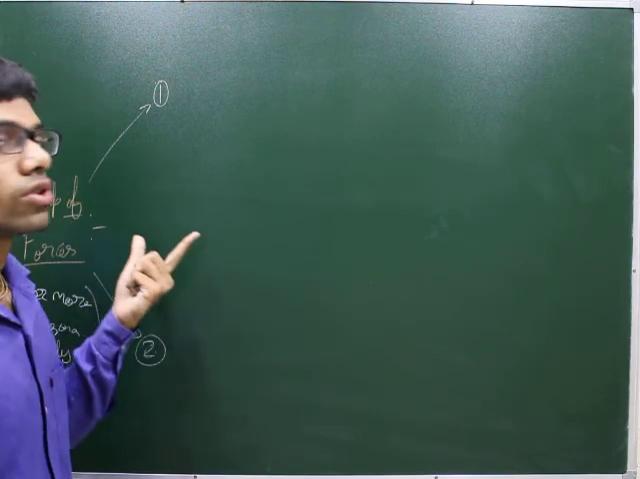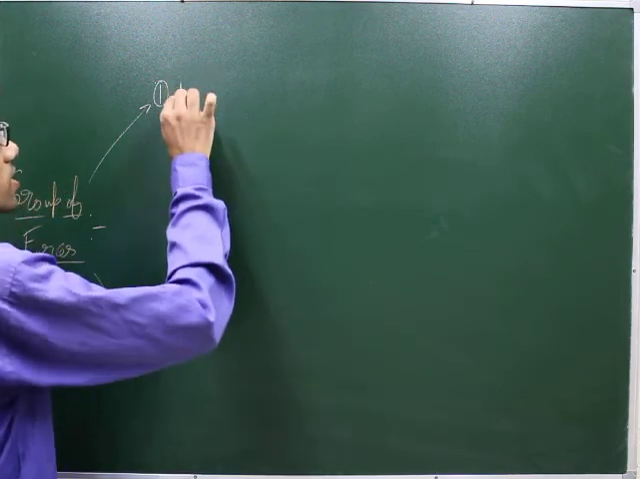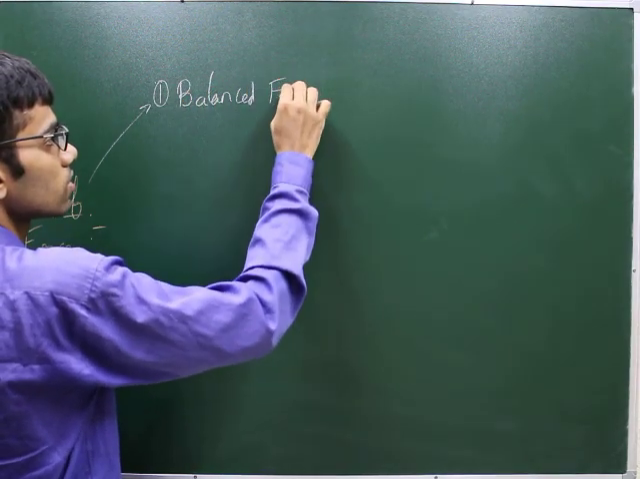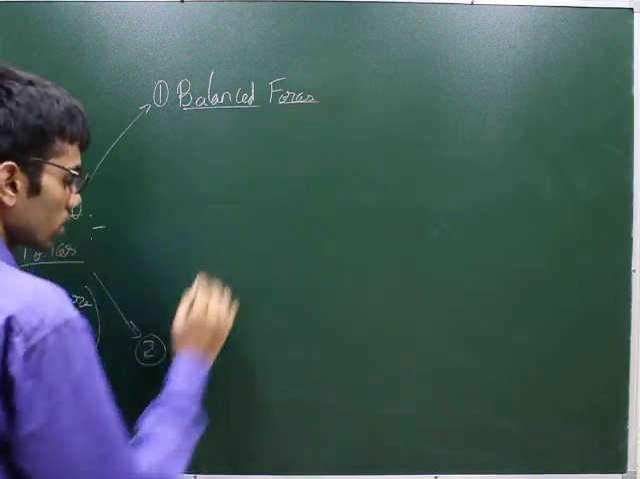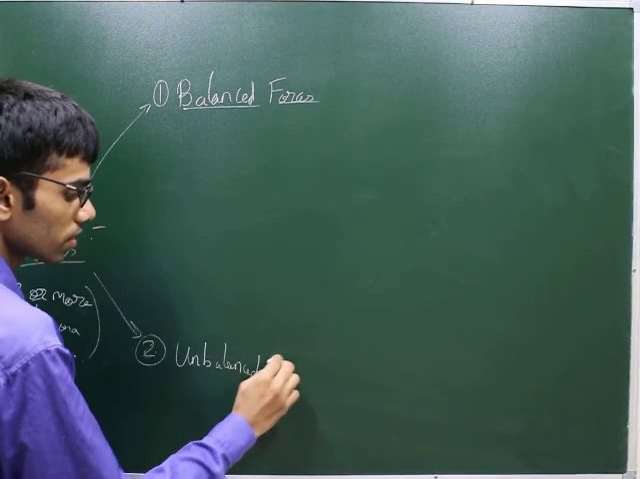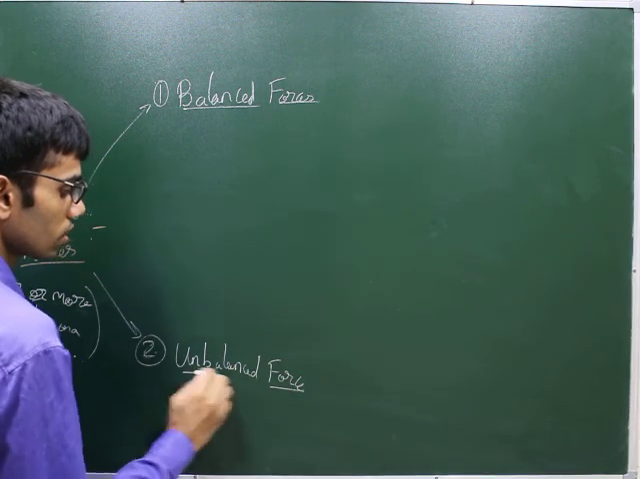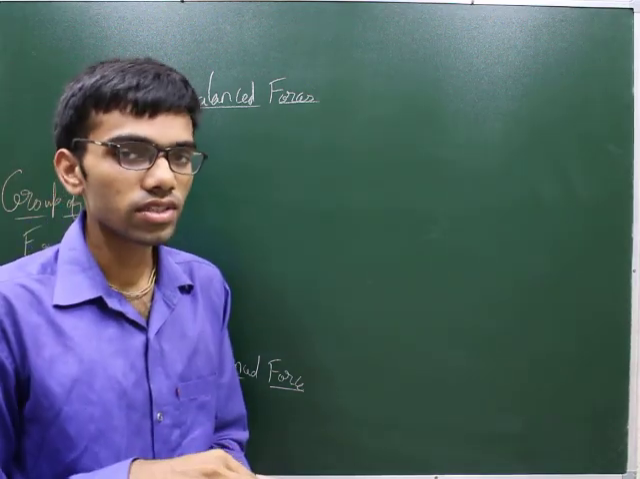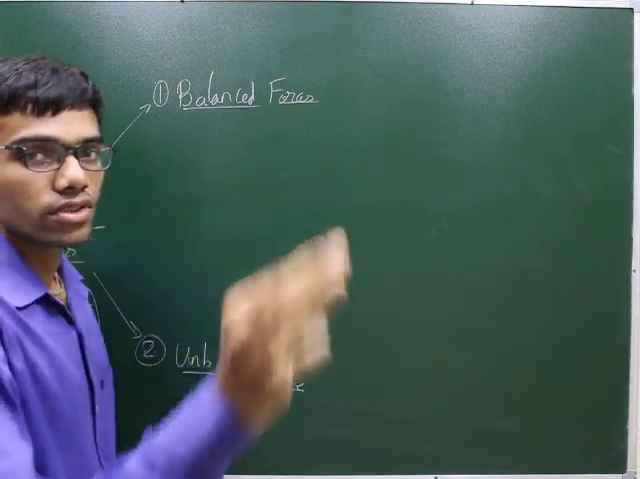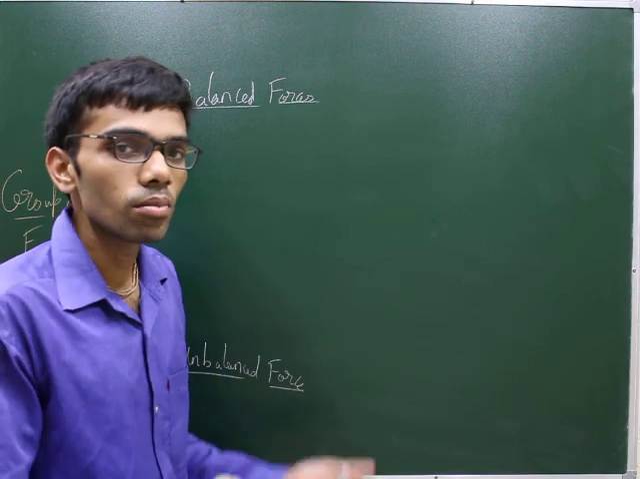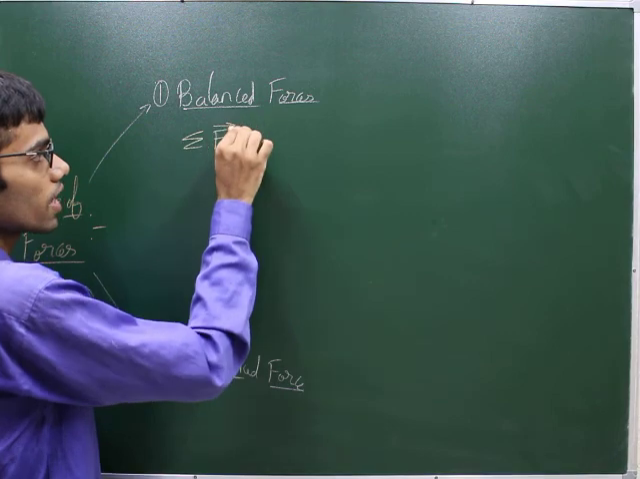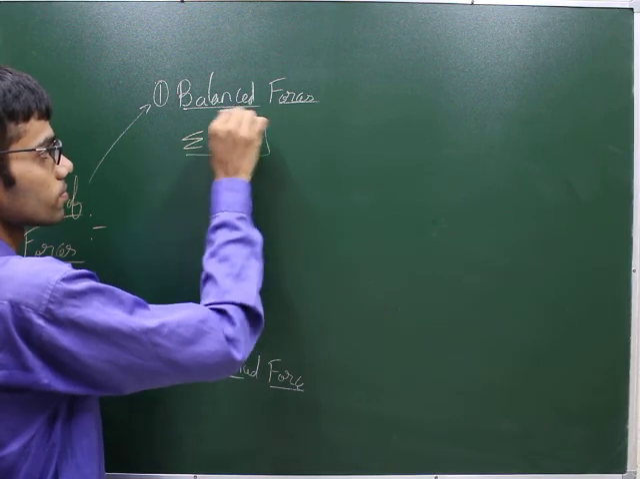So these can be of two types. These are classified as either balanced forces or unbalanced forces. So these are the two types of forces generally classified in group of forces. Suppose there are 10 forces on a body, but still the body is at rest. That means balanced forces: the sum of all the forces acting on a body equals 0.